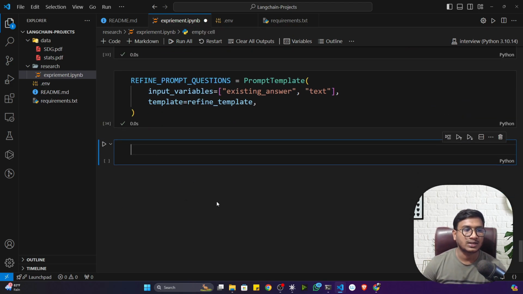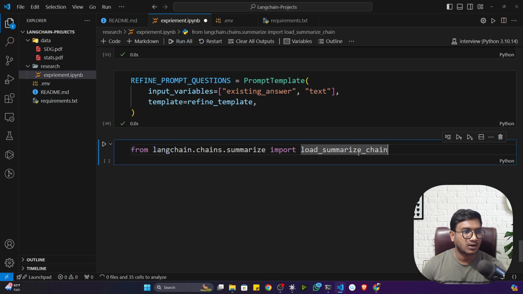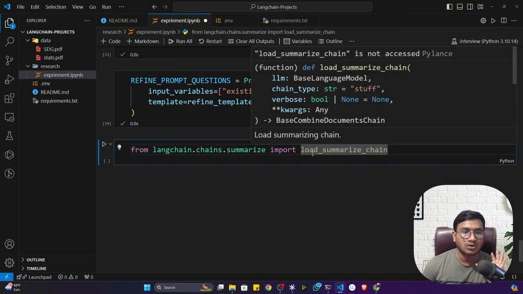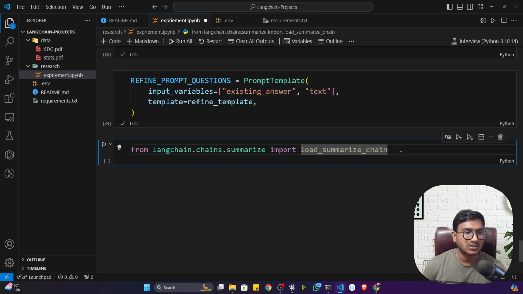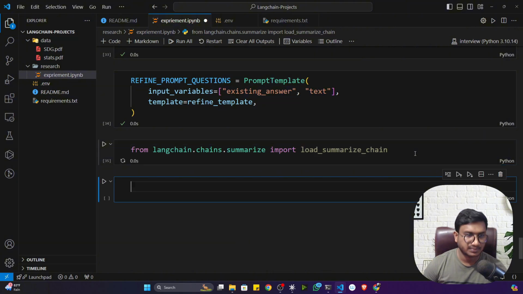For this, I need to integrate my large language model as well as the prompt template. For this, I'm going to use one function from LangChain called load summarize chain. Previously, I think I showed you we can use chain, only chain. Now there is another chain called load summarize chain, because inside LangChain you get different chains. We are using this particular chain, load summarize chain.